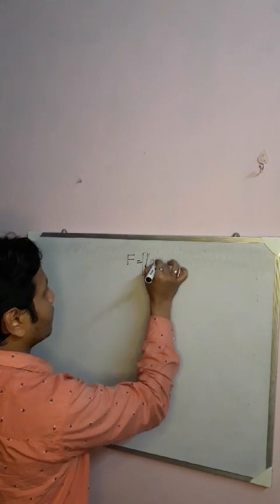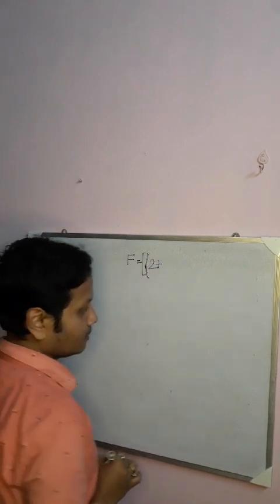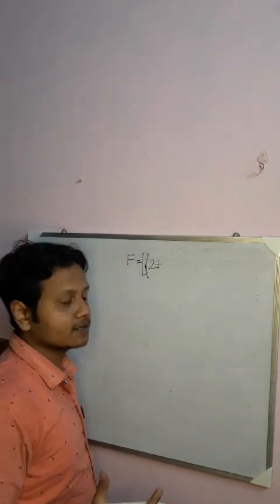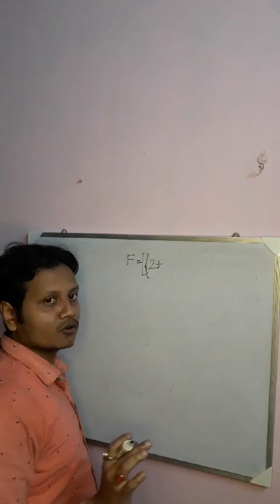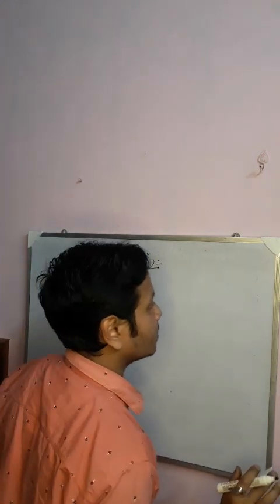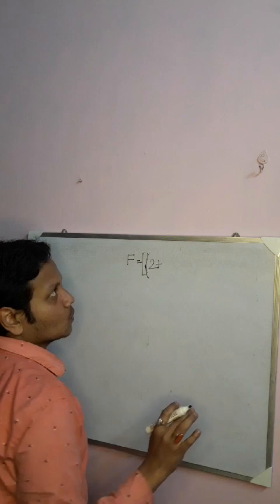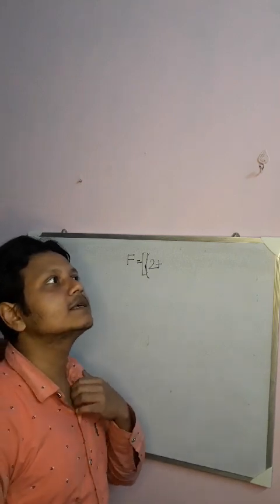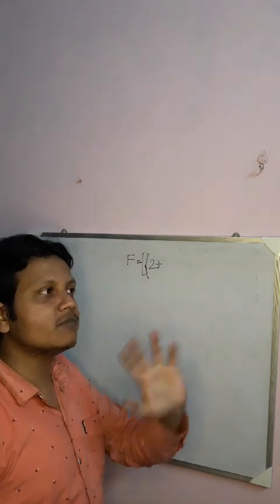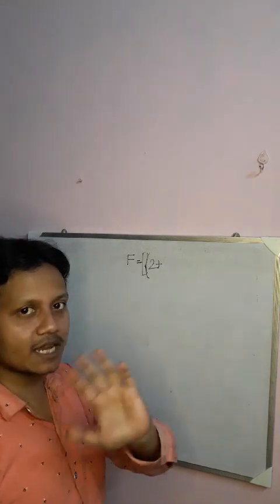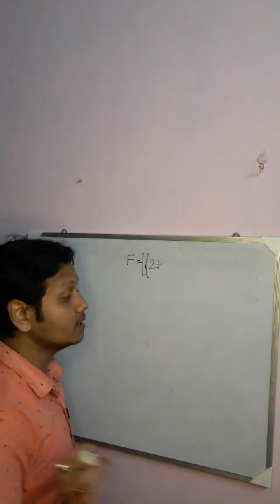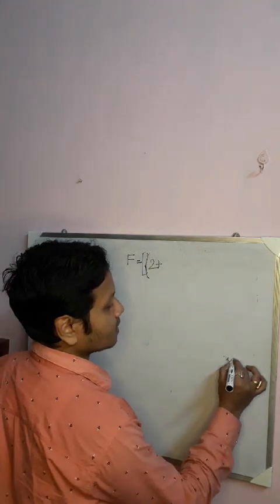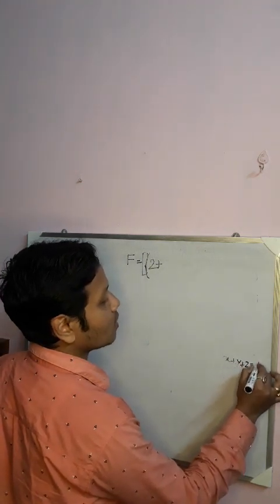Okay, now in each phase there are C different components. So if you choose the concentration of C minus 1 components, then the remaining last one will be fixed. Why? Just take an example. Say x plus y plus z equals 1.